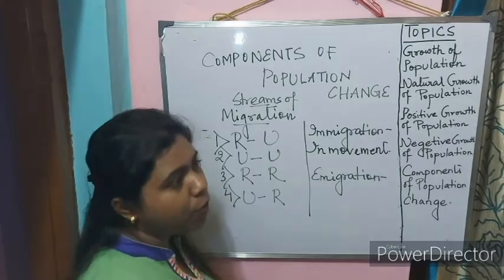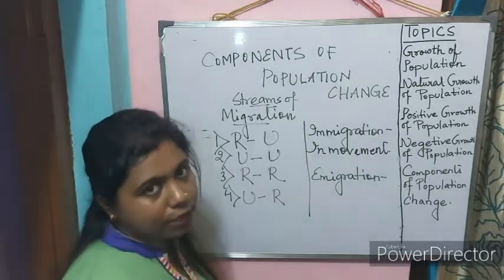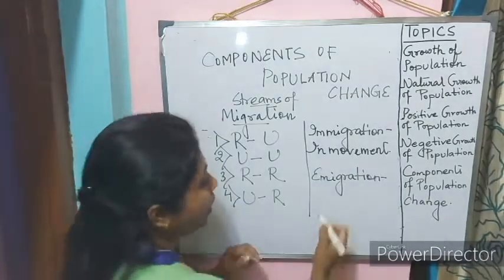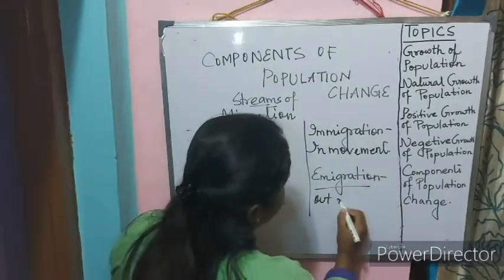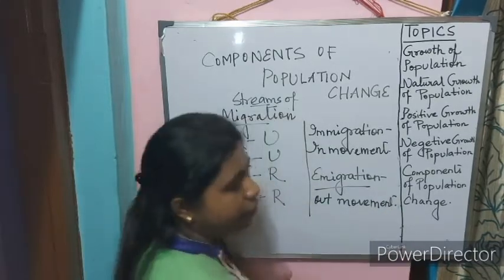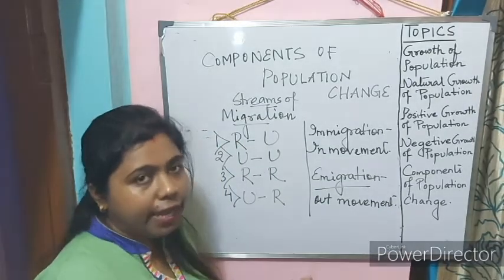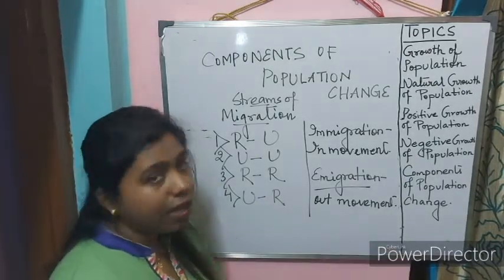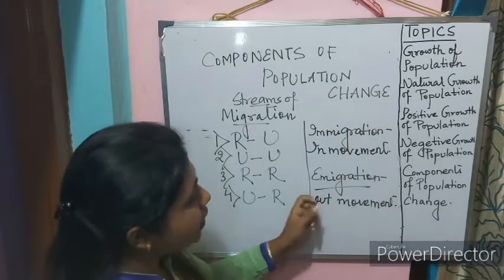For example, from USA somebody is coming back to Kolkata, that is immigration. What is emigration? That is out-movement. When the people are leaving our country and moving out of our country and going to some other country. For example, somebody living in India and moving to Canada, so that can be termed as emigration. So this is immigration and that is emigration.